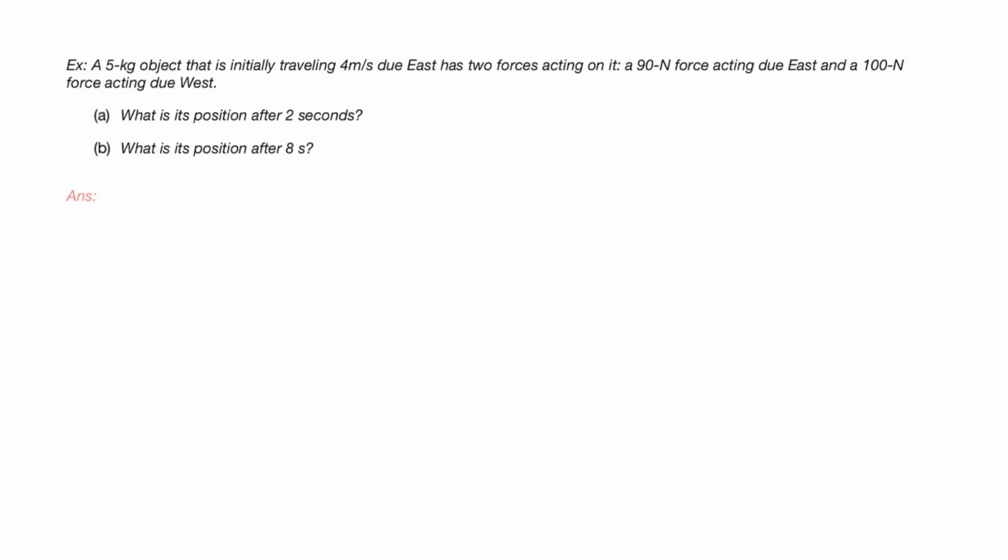And so we'll start by drawing a picture, as we always do. In this case, just the box moving to the right. I'll go ahead and specify an origin and positive direction. The positive x direction is going to be to the right. And I don't need to specify a y direction because in this case, there is no motion in the y direction. I'll now start to write down my kinematic variables.